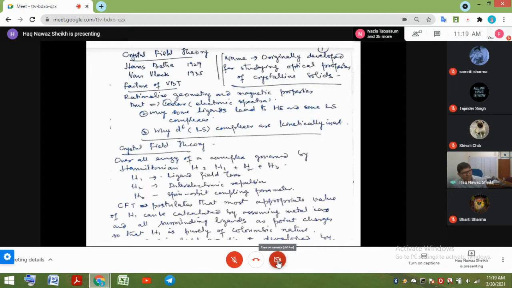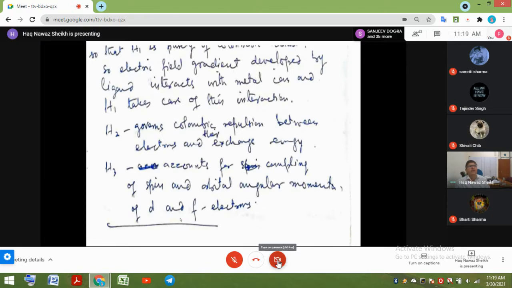So ligands come closer and closer to the metal, and in the process the d orbitals feel that repulsion, because d orbitals hold negatively charged electrons and ligands have negative charge. So there is repulsion between the d orbital electrons and the ligand electrons. So H1 is primarily constituted of a Coulombic interaction, the electric field gradient developed by the ligand.